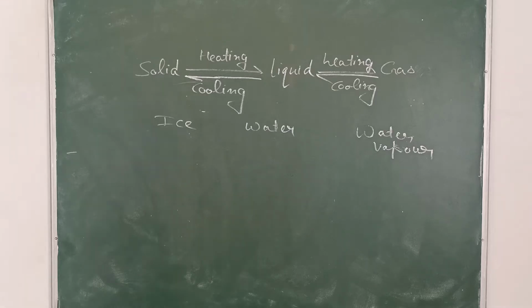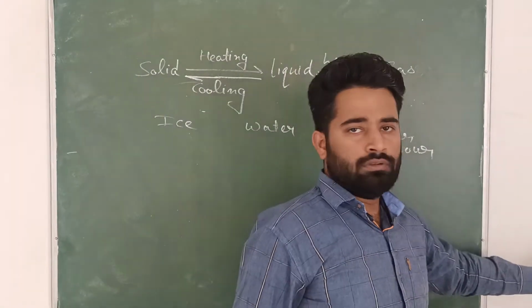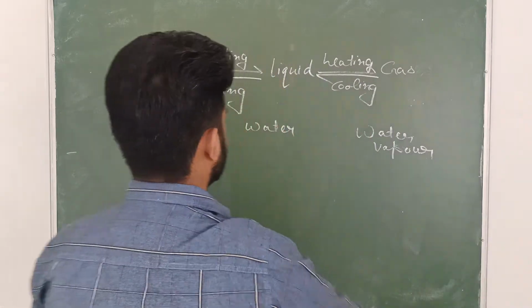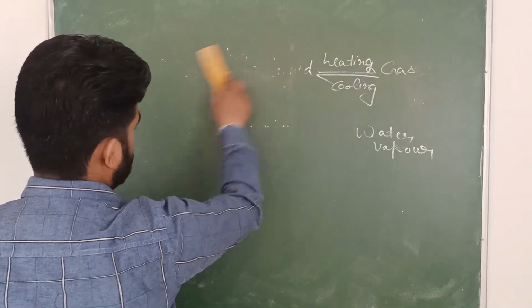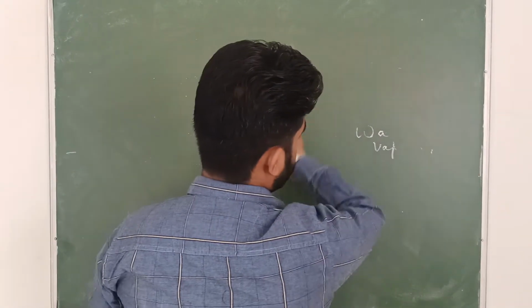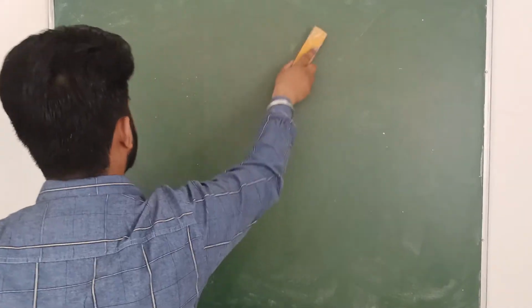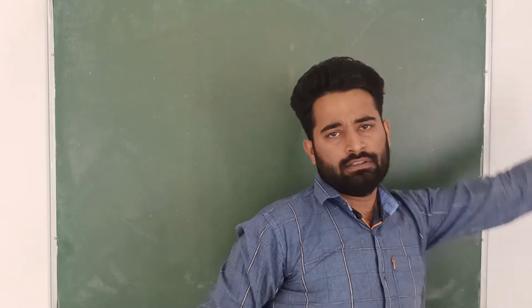Hello students, today our topic is states of matter. We will distinguish between the states of matter. You know very well that matter is classified into five states: solid, liquid, gas, Bose-Einstein condensate, and plasma. But now we will discuss only three states, and the last two states we will discuss in the next video.